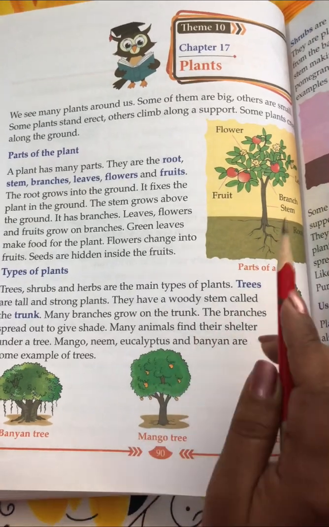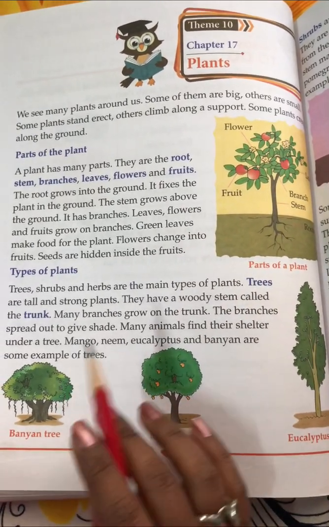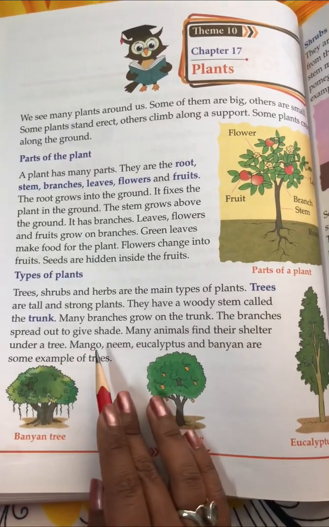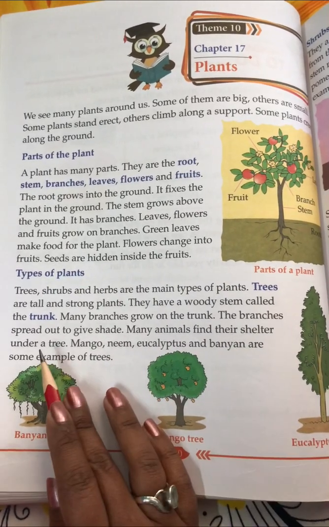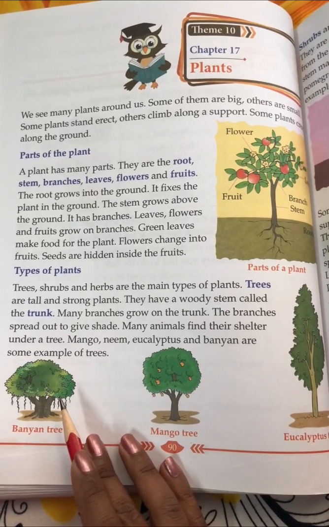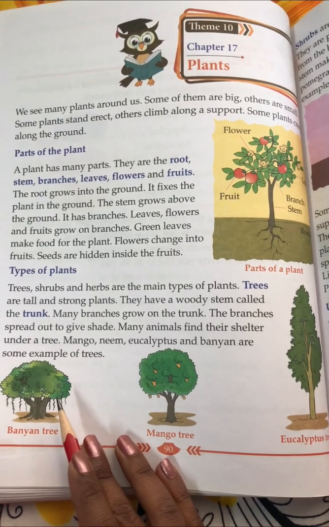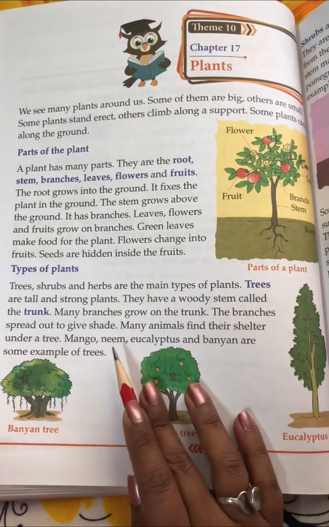Not only one or two branches that you will see in a plant, but in trees you will see many strong branches. The branches spread out to give shade. Many animals find their shelter under a tree. When there is scorching heat from the sun, animals and even us go under the tree to relax, so that we get shade.